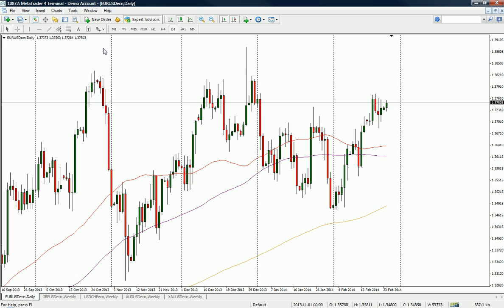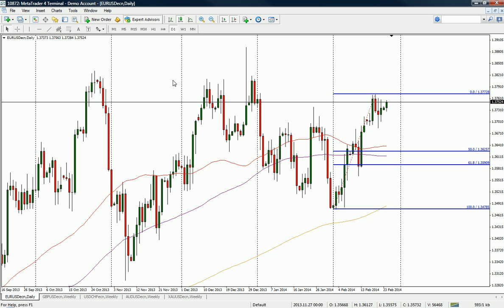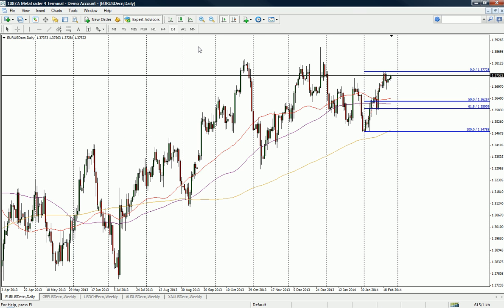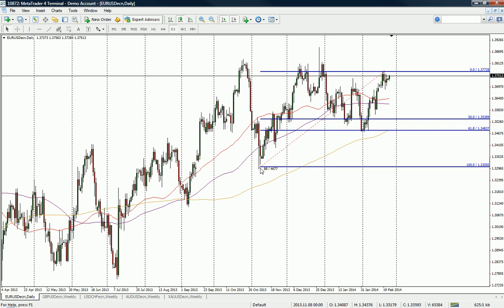If we do get some sort of healthy retracement, then this would be a fib that I'd personally be looking out for. This small dip here, I thought a lot of people would be looking at, because you've got some moving averages coinciding with this 50% and the 61.8% retracement. So that could get some interesting confluence support there.